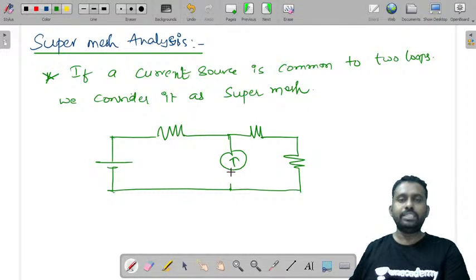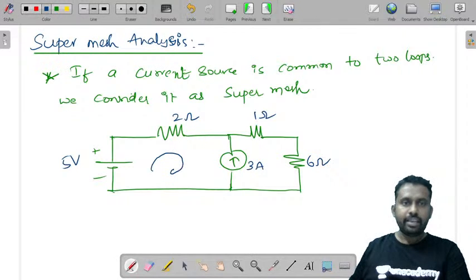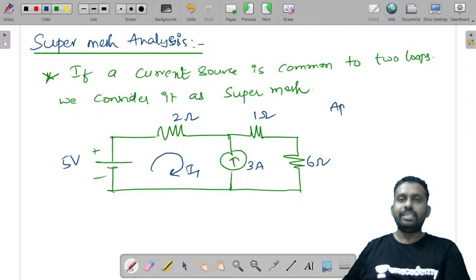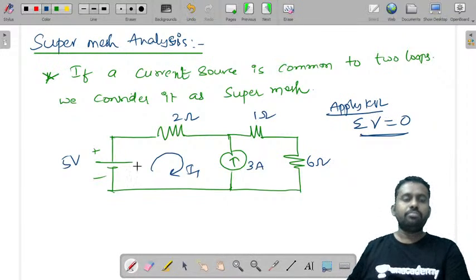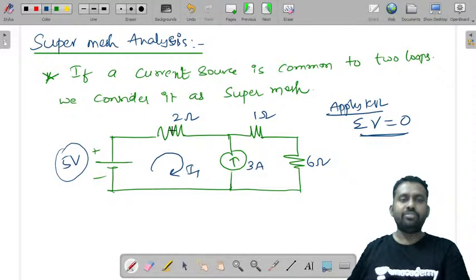Let us say this is the question. Let's call this voltage as 5 volts, 2 ohms, 1 ohm, 6 ohms and 3 amperes. Now if you try to apply KVL to this, because KVL says that algebraic sum of all the voltages is equal to 0, when you write this is one voltage and if you write 2 into I1, this is another voltage, but you have a current source here, so you cannot write the voltage term. So whenever such current source is common to two loops, we will consider